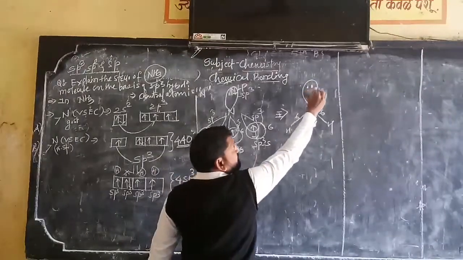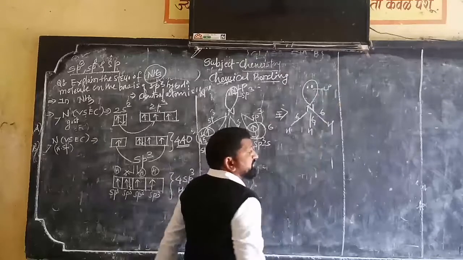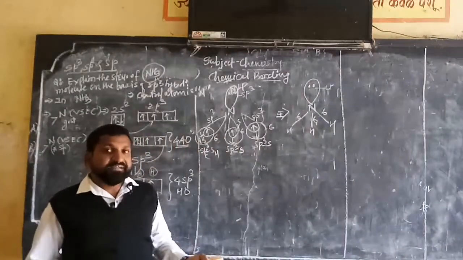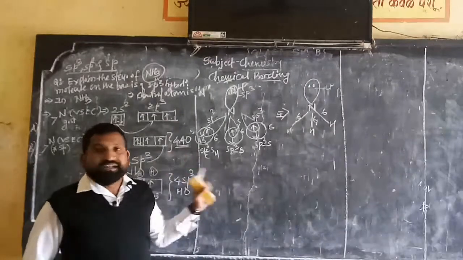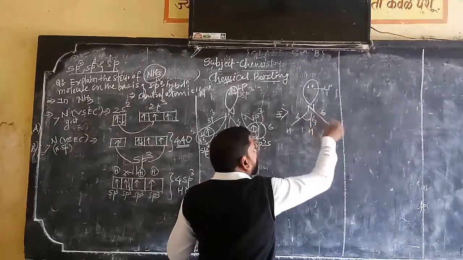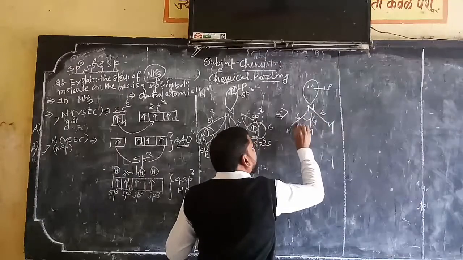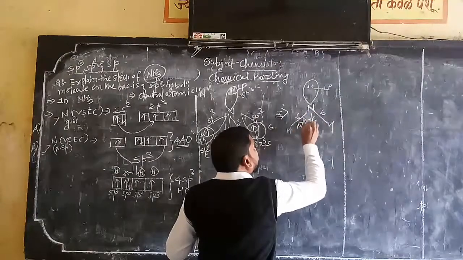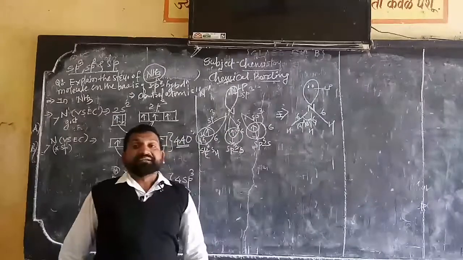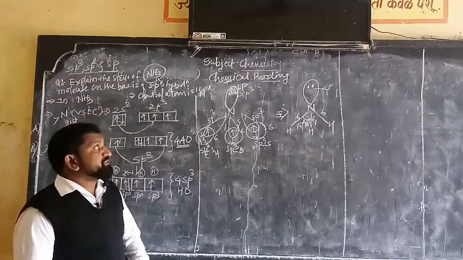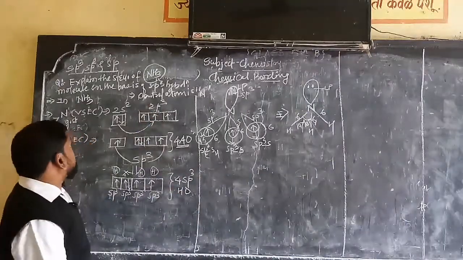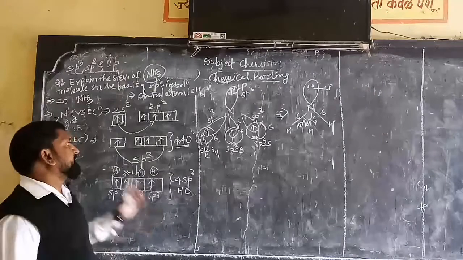Though it has the same hybridization as methane, unlike methane there is the presence of a lone pair of electrons, and that's why the bond angle gets slightly distorted rather than 109 degrees. Spectrophotometrically, the bond angle found in the ammonia molecule is 107 degrees 18 minutes. So this is the explanation of the structure of ammonia on the basis of sp3 hybridization.